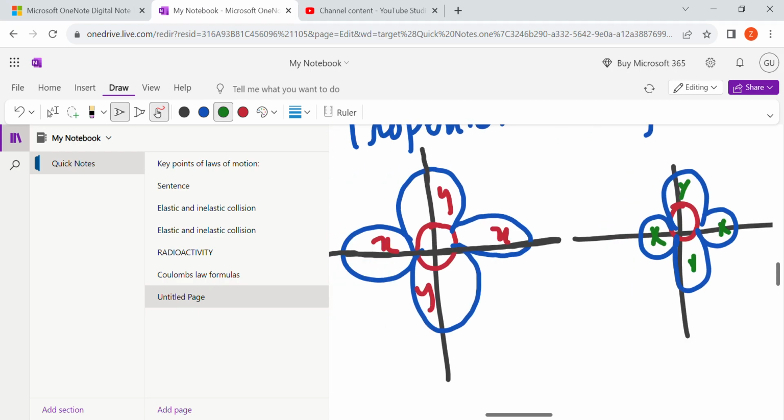So the bond between them y and y would be y के दरमियान होगा.